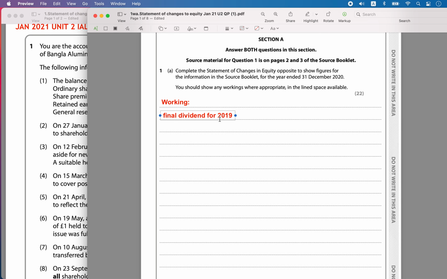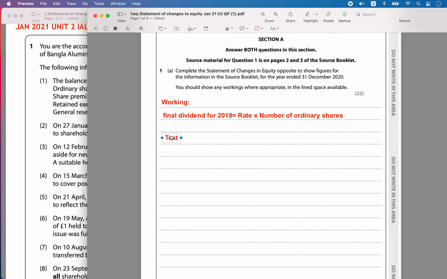So a final dividend for 2019 is given. We have to calculate what is the final dividend, the rate paid to the number of ordinary shareholders. So what is the number of ordinary shares?